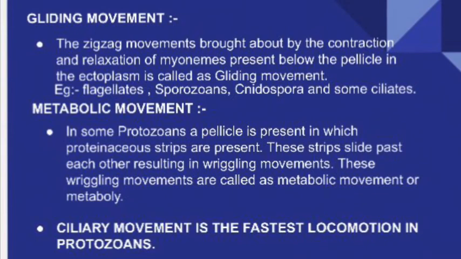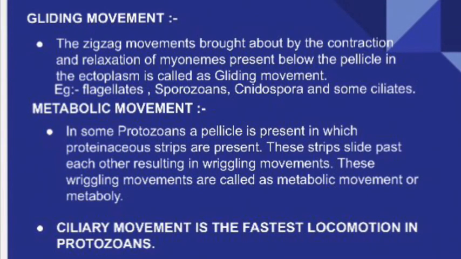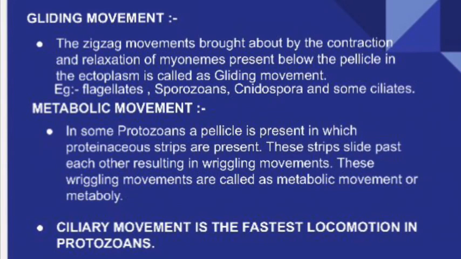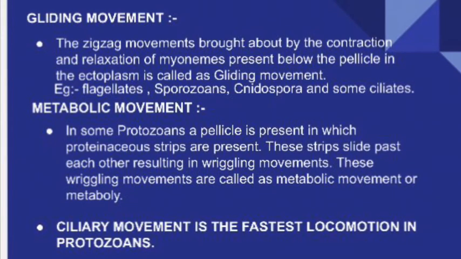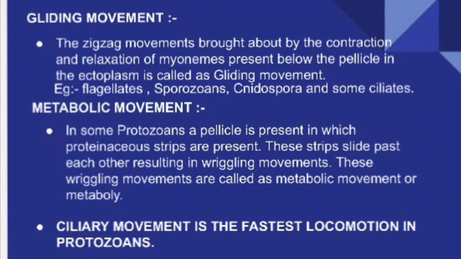Due to the contraction and relaxation of these myonemes, the zigzag movements are exhibited by the protozoan, which is called gliding locomotion.